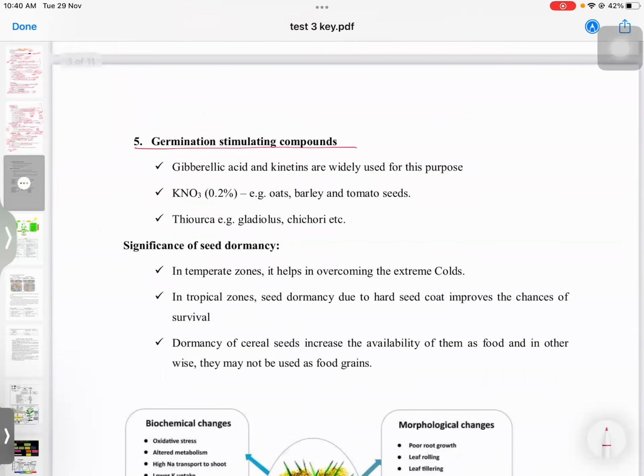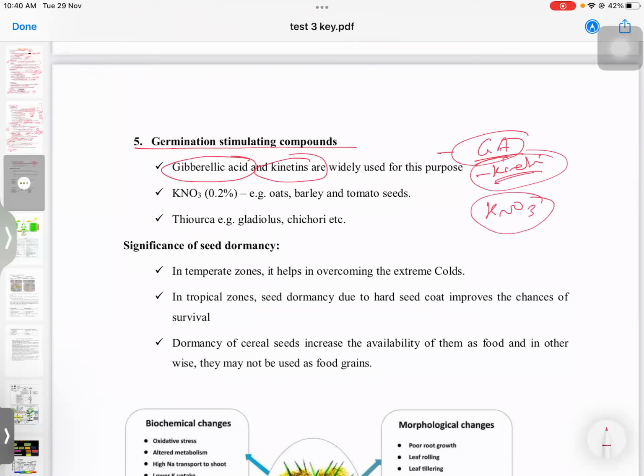Next is germination stimulating compounds like gibberellic acid, kinetin. These things will also play a role in breaking dormancy. You can treat the seeds, or you can use potassium nitrate, for example in case of oat, and also urea in the gladiolus and the chicory.